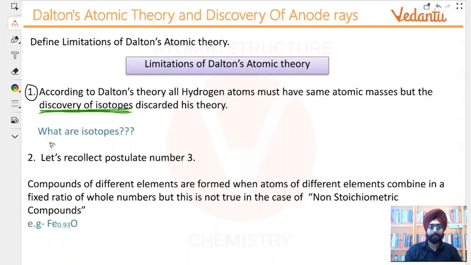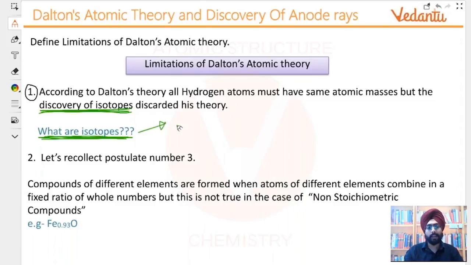Yeah. So what are isotopes basically? Guys, can I have some responses in the chat box? What are isotopes? Write down your definitions of isotopes in the chat. Yeah. Exactly.